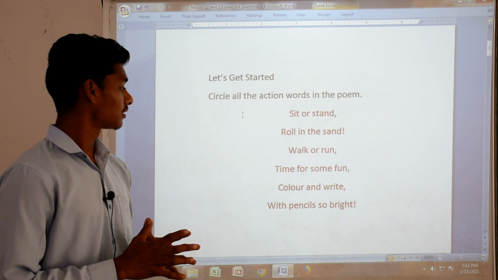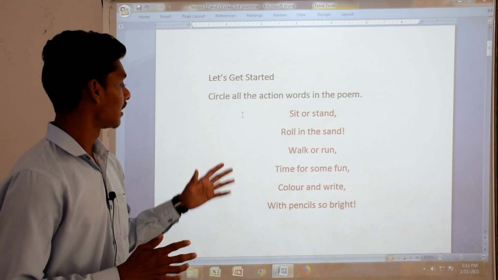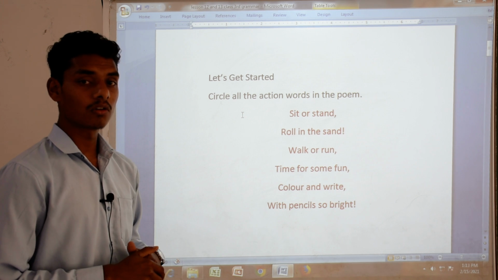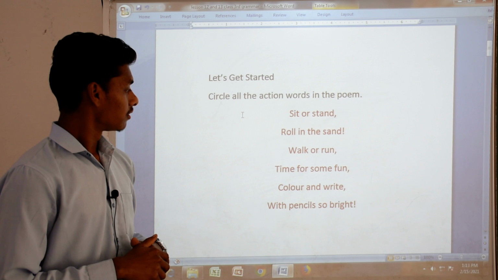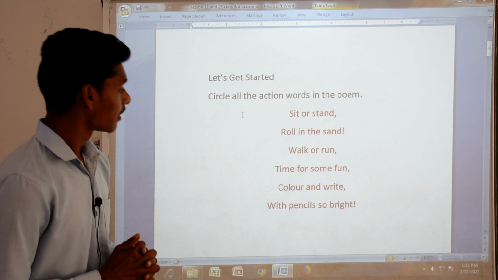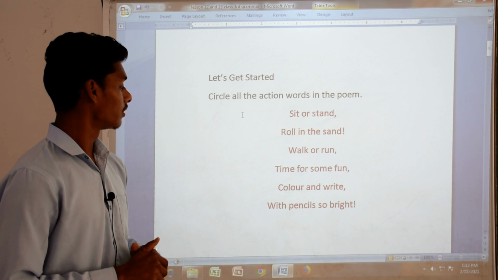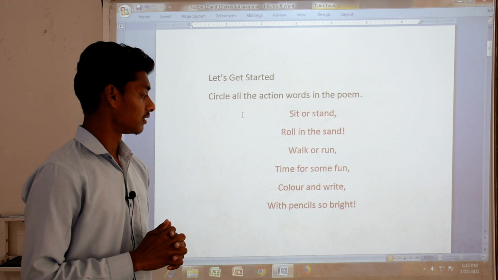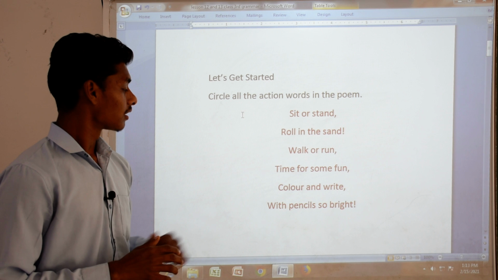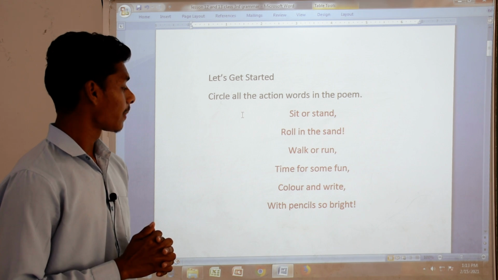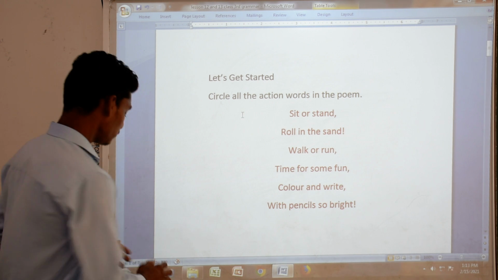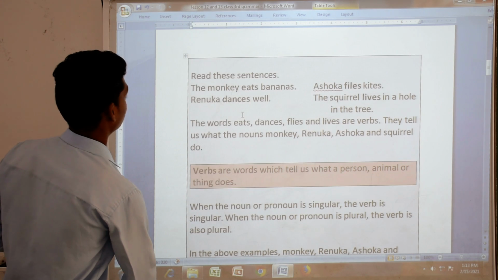Here we can see some verbs like sit and stand, and roll in the sand. Roll is also a verb, and walk and run are also verbs. Time for some fun: fun is what? An adjective. And color and write, these both are what? Color can be a noun and also a verb, and write is also a verb.